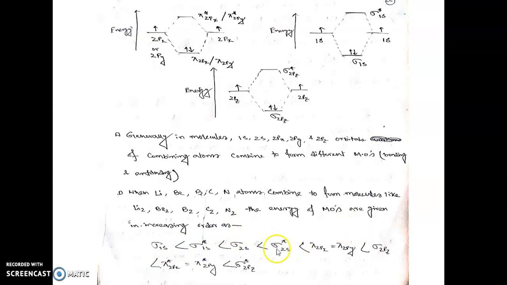So this is the order of energy of the different molecular orbitals formed by the combination of these atoms. This order we have to remember.